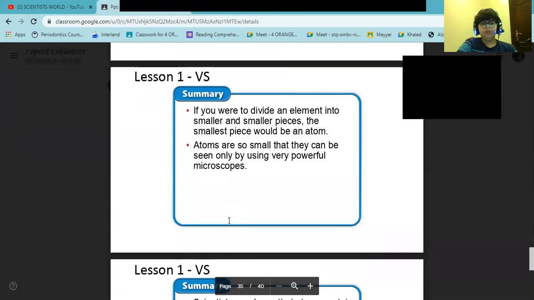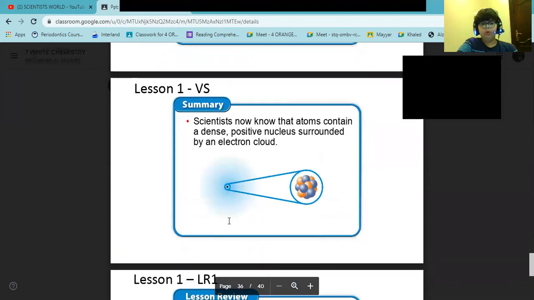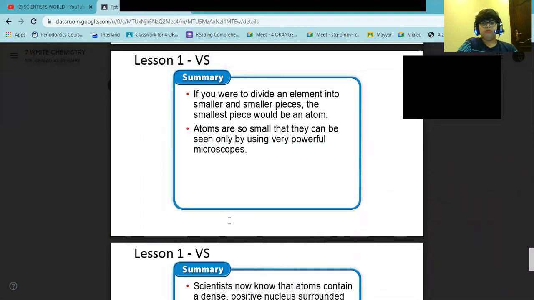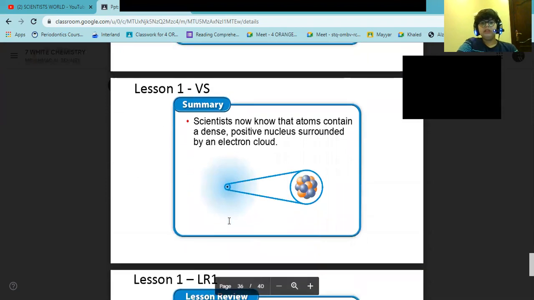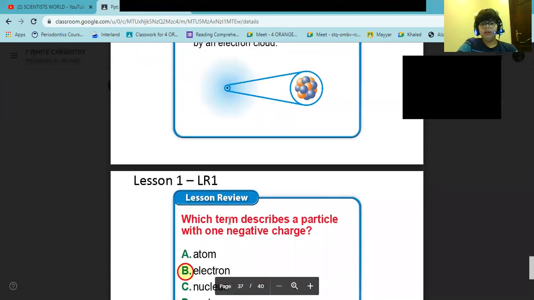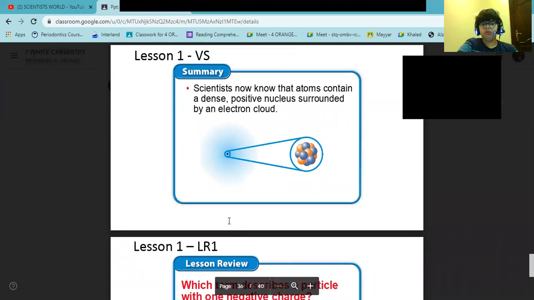Now, let's read this. If you were to divide an element into smaller and smaller pieces, the smallest piece would be an atom. Atoms are so small that they can be seen only by using a very powerful microscope. Scientists know that atoms contain a dense positive nucleus surrounded by an electron cloud. Now let's go to questions.